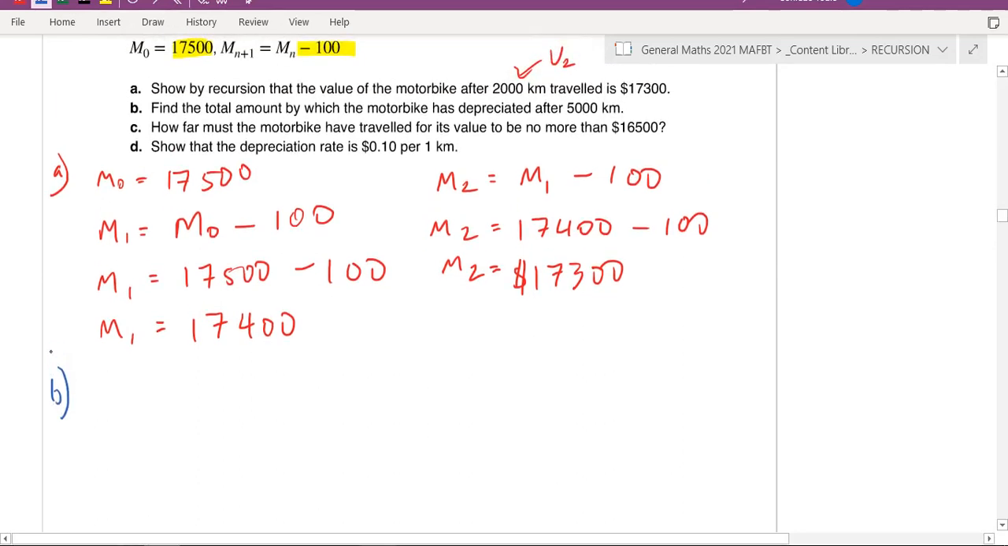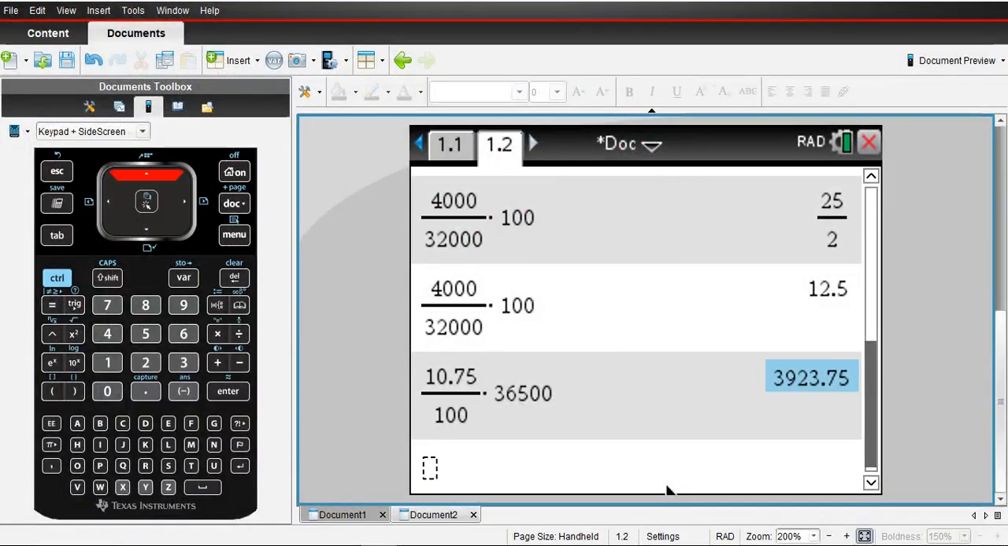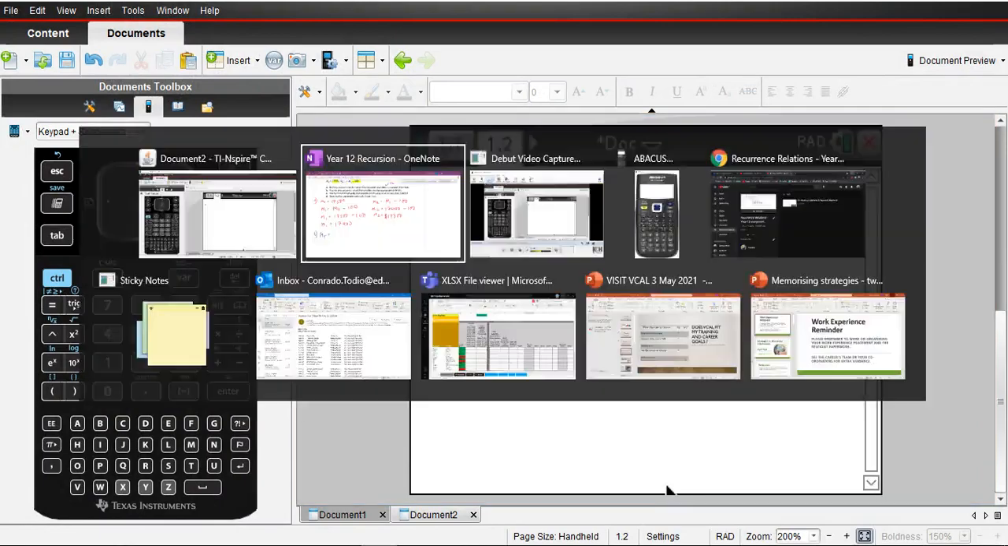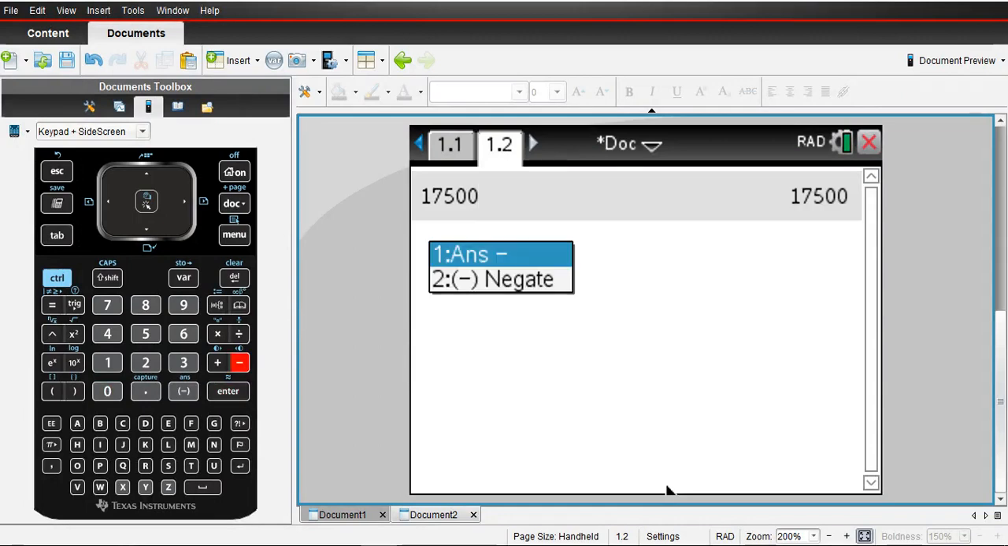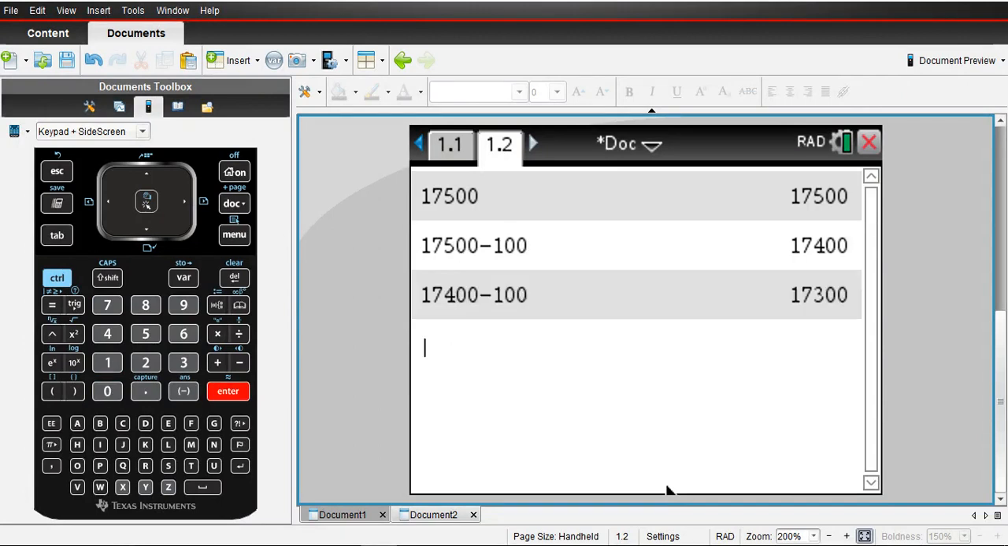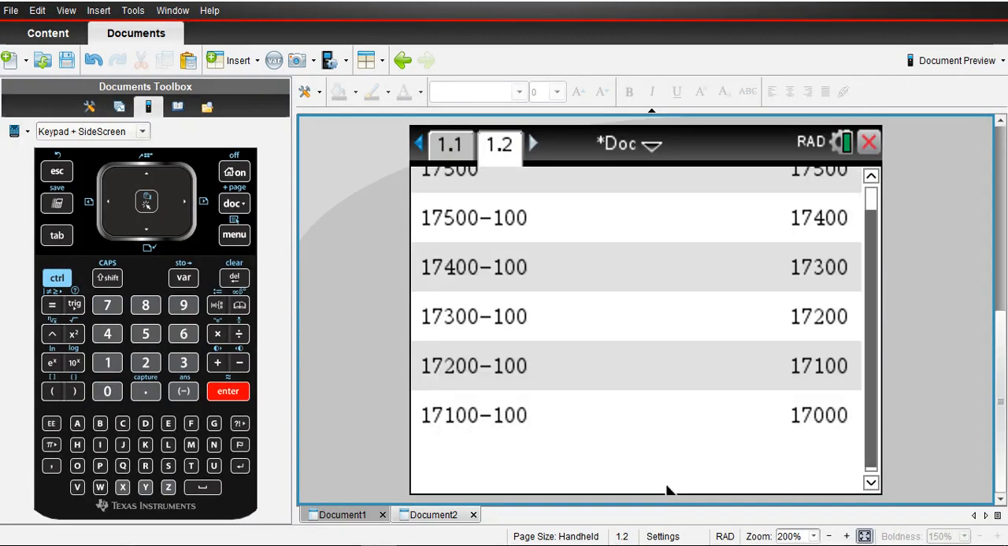Okay, part B. Find the amount by which the motorbike has depreciated after 5,000 kilometers. So how much did it go down by after 5,000 kilometers? Now remember, for that, we're looking at the fifth term because every 1,000 is one term. So if it's 5,000, you're looking at the fifth term. If you use your calculator, you're starting off at 17,500, and you're minusing 100 each time. So that's term 1, 2, 3, 4, 5.